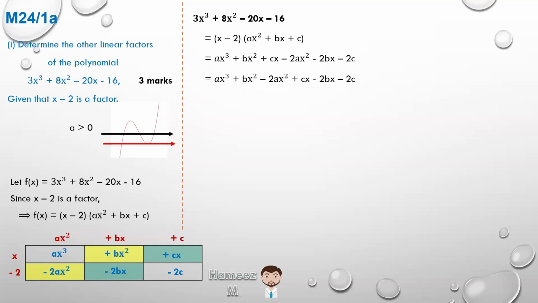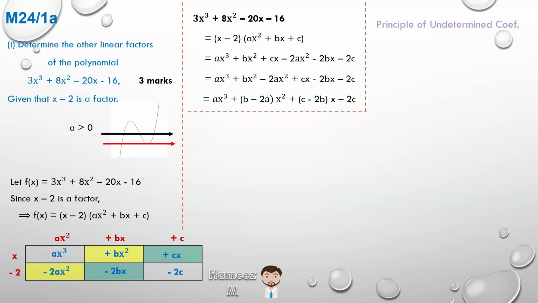And then we're going to be able to factorize out the x squared. So that gives us ax cubed plus, when we factor out the x squared, we're going to get b minus 2a. And we do the same with the x term. So we're going to get c minus 2b, x, minus 2c. And now we can compare this fifth line to the top line by looking at equivalence in terms of what the coefficients are.